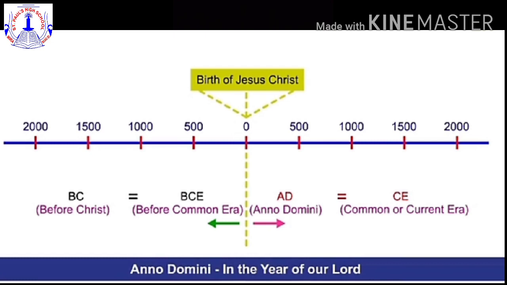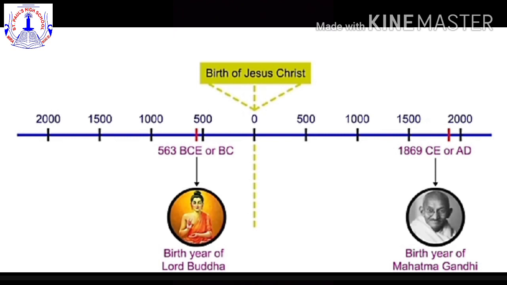100 years means a century. We are now in the 21st century. 2000 years have passed by since Jesus Christ was born. Mahatma Gandhi was born in 1869 CE or AD.